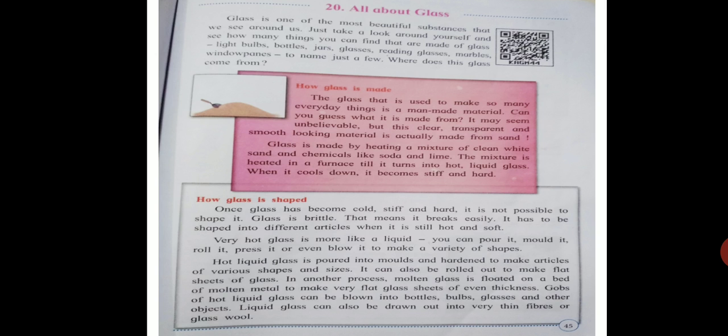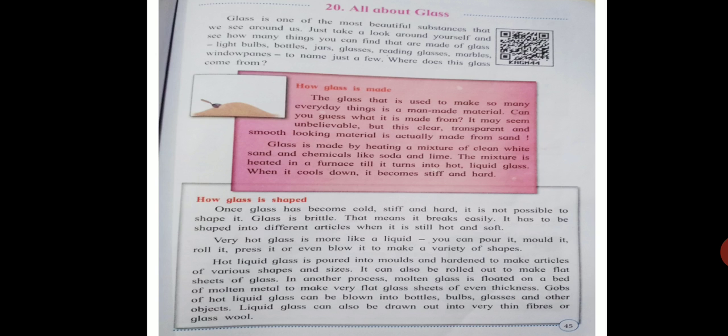Now, when the glass cools down, it becomes stiff and hard, and after it becomes stiff and hard, it's not possible to shape it. And glass is brittle, that means we can break it easily, and it has to be shaped to make different articles when it is hot and soft. When the glass is very hot, it's like a liquid, and at that time we can pour it, mold it, roll it, press it, blow it, and in this way we can make different shapes of glass.